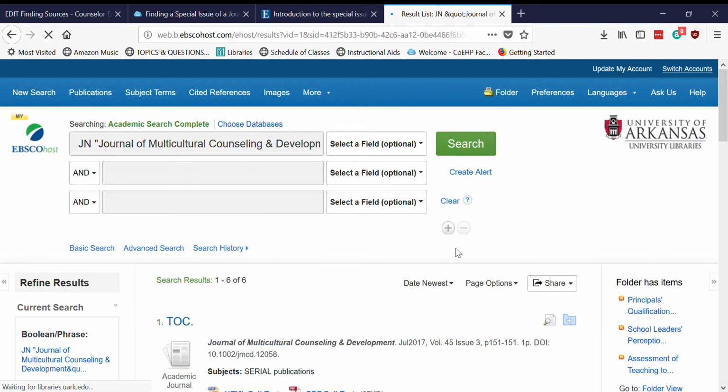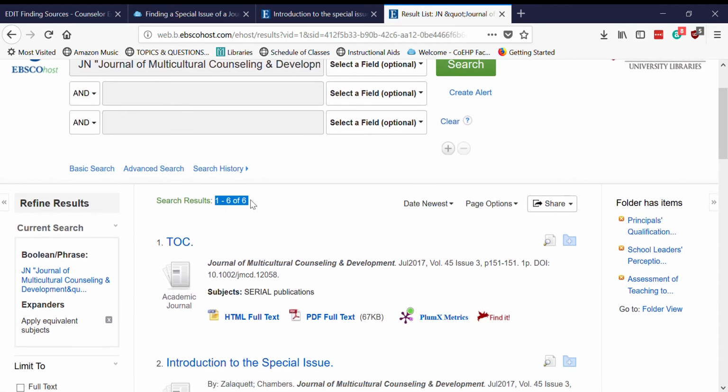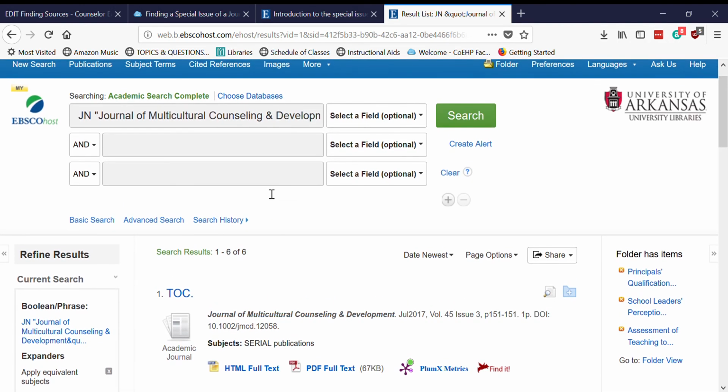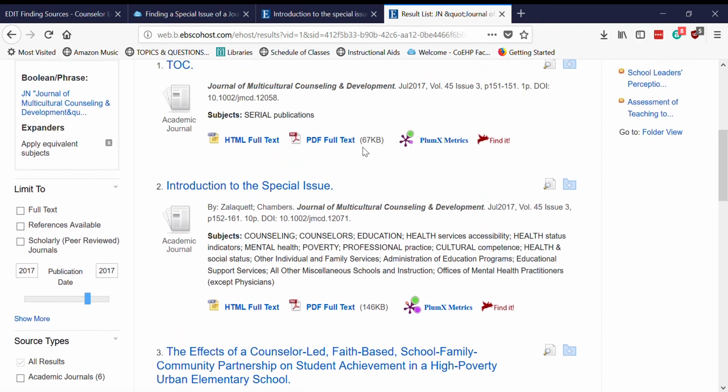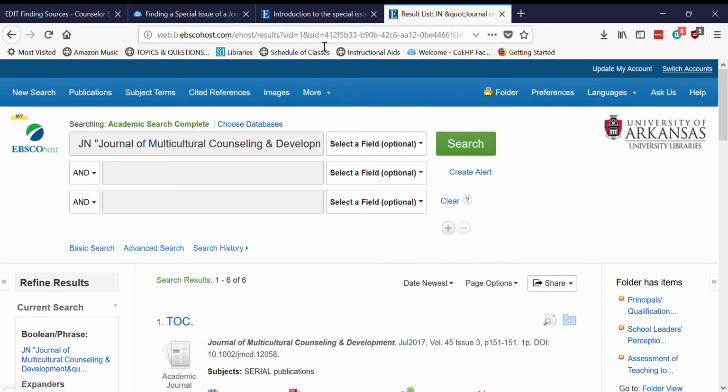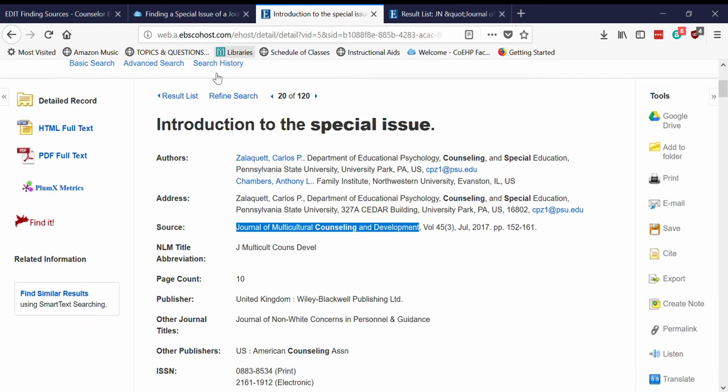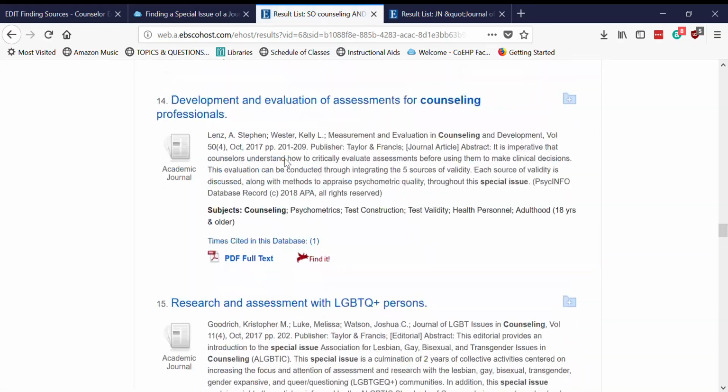When we click on that, it will take us to a search that opens up all of the articles published in that volume and issue. And so from here, we could go through and read them. They all have PDF full text, so we would be good to go there. If we picked a different article that perhaps wasn't in full text, we might have to do a little bit different work.